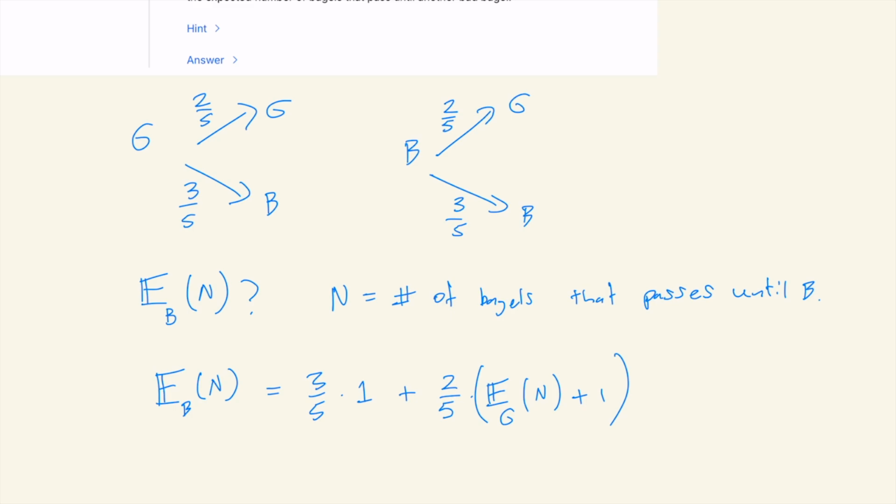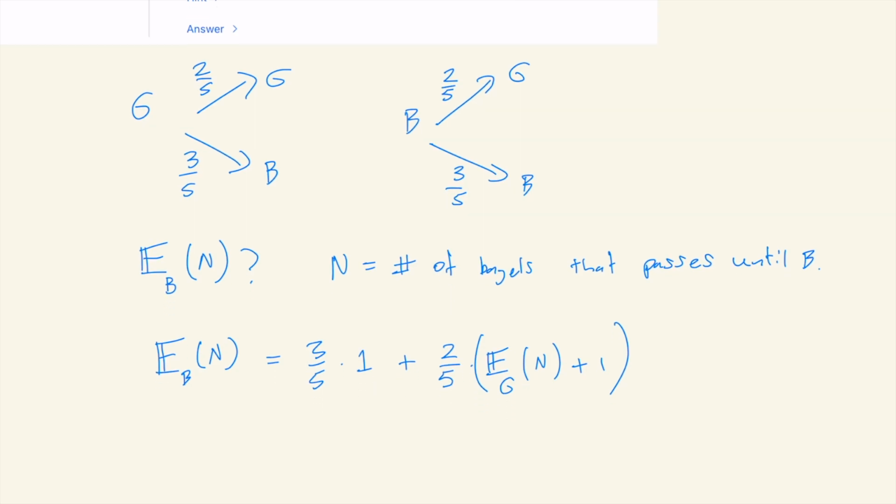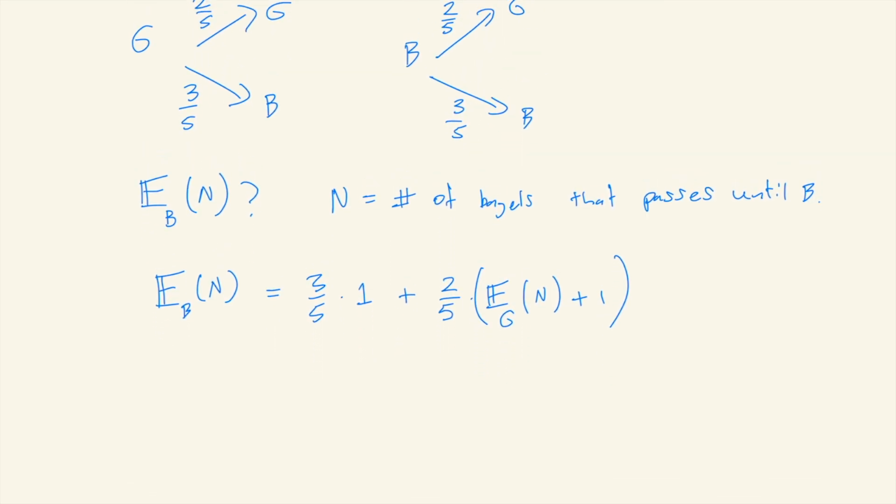If we have a 2/5 probability of getting a good bagel, we've gone through one whole step to get to the good bagel, which is why we add 1. And then we have to add the expected value of getting a bad bagel B when we start out at G. So this is our equation.